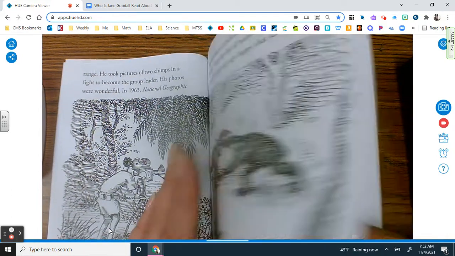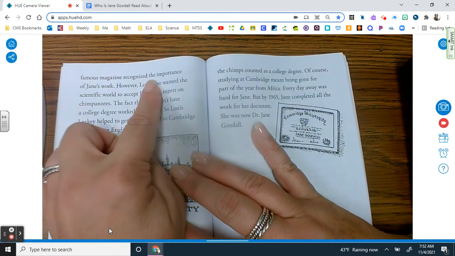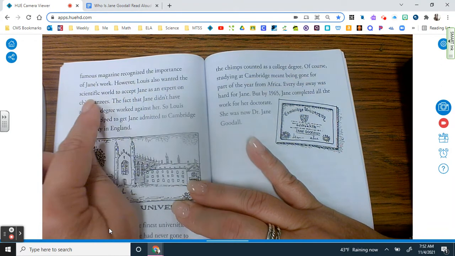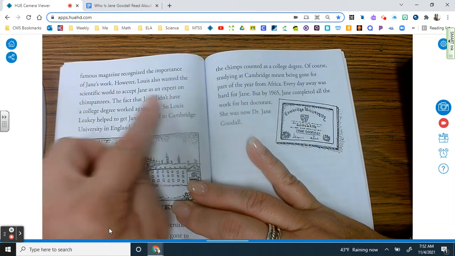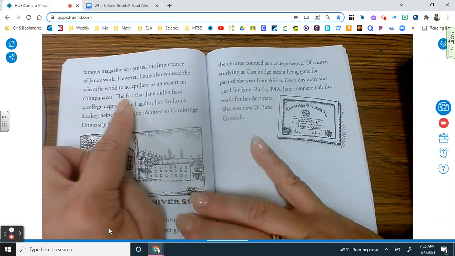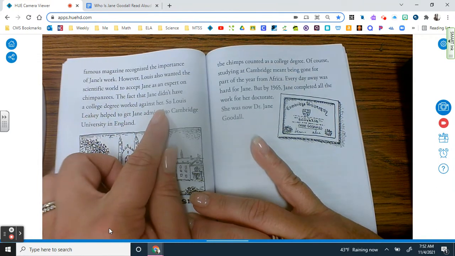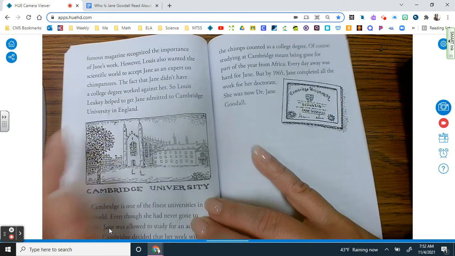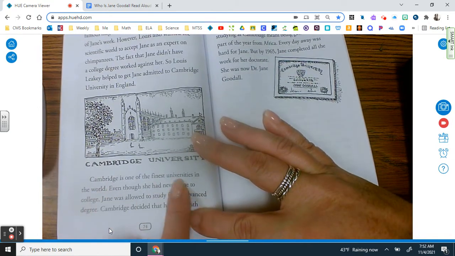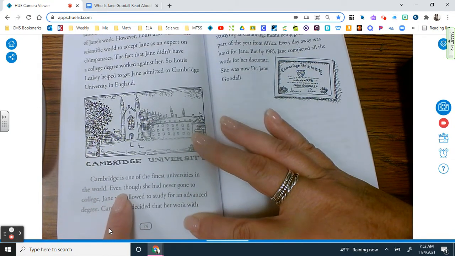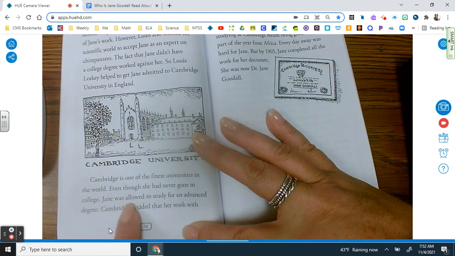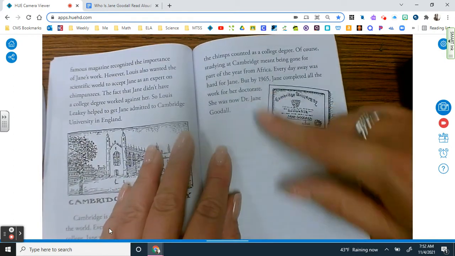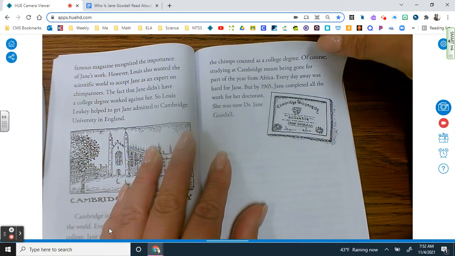Louis Leakey was very happy that such a famous magazine recognized the importance of Jane's work. However, Louis also wanted the scientific world to accept Jane as an expert on chimpanzees. The fact that Jane didn't have a college degree worked against her, so Louis Leakey helped get Jane admitted to Cambridge University in England. Cambridge is one of the finest universities in the world. Even though she had never gone to college, Jane was allowed to study for an advanced degree. Cambridge decided that her work with the chimps counted as a college degree.